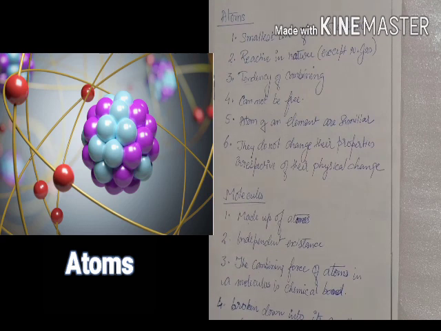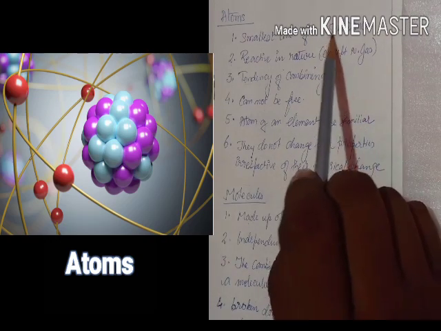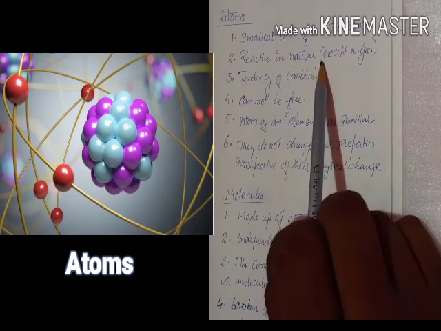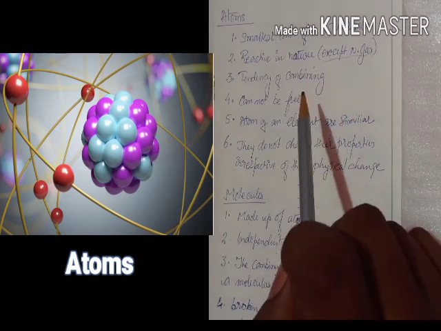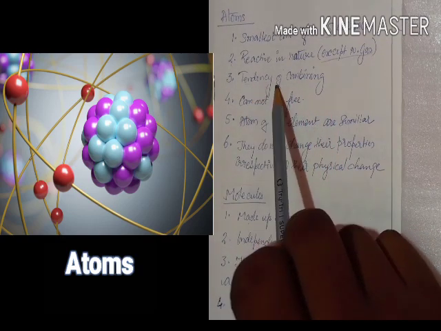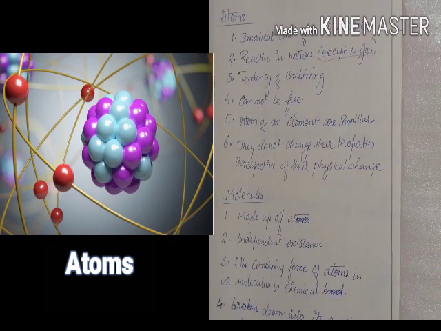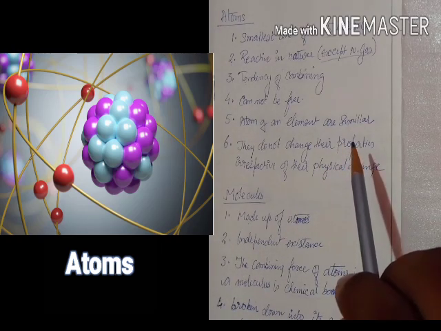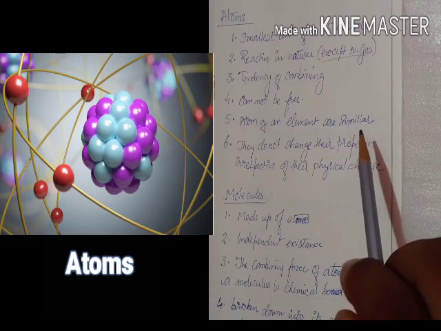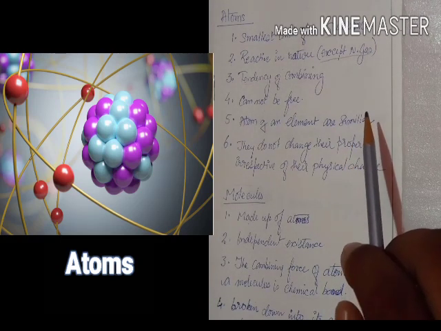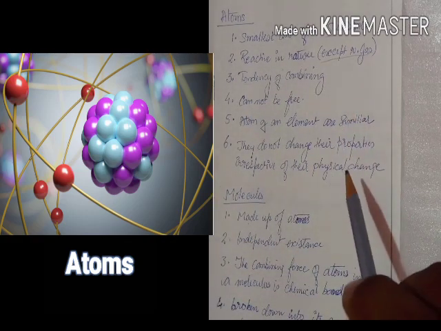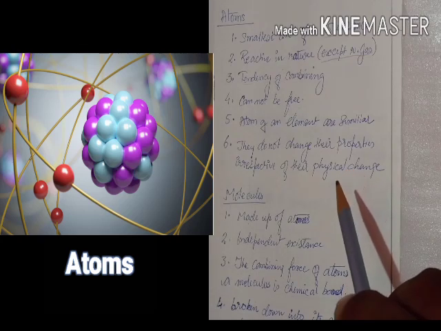Atoms. Atoms are the smallest unit of any substance. The atoms are reactive in nature except the noble gases or inert gases. They have a tendency of combining. As in the previous video, we have discussed how the atoms combine when there is a deficiency of electrons, or there is an excess number of electrons on the outermost orbit. Then it cannot be free. So atoms cannot be free in nature. They always combine and make a molecule.